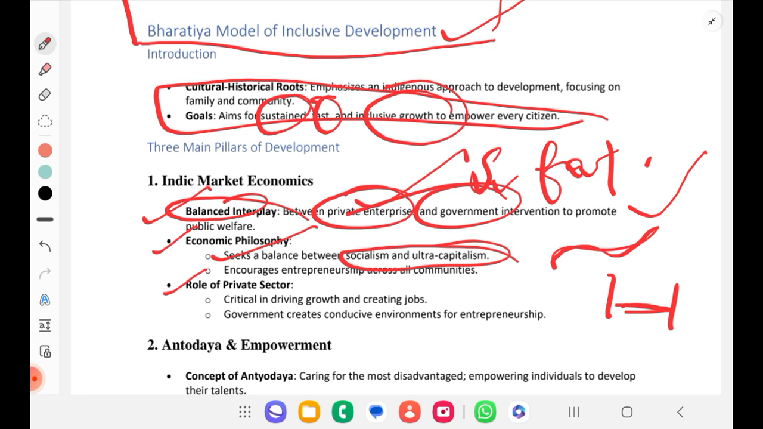Then the role of private sector is critical in driving growth and creating jobs, and government creates a conducive environment for entrepreneurship. Even PPP is also important, is what we meant to say. PPP, or you can directly say role of private sector.